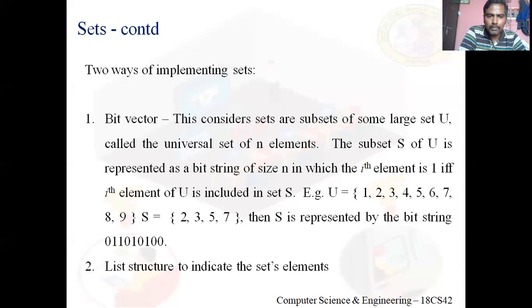No. So make the first bit 0. Does the second element 2 exist in S? Yes, make that bit 1. Does the third element 3 exist in S? Make that bit 1. The fourth element 4 doesn't exist in S. Make it 0. This is a bit vector. Got it? So I can give a set as an input to my C program through a bit string or bit vector.